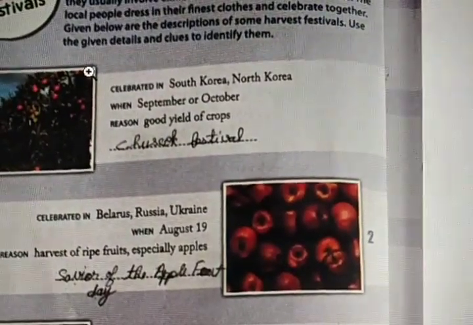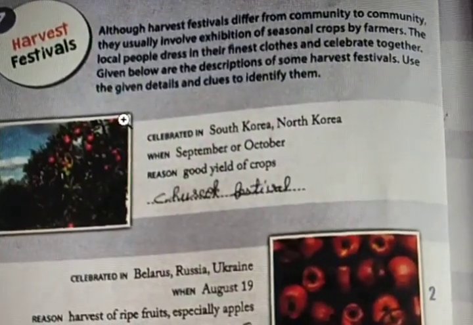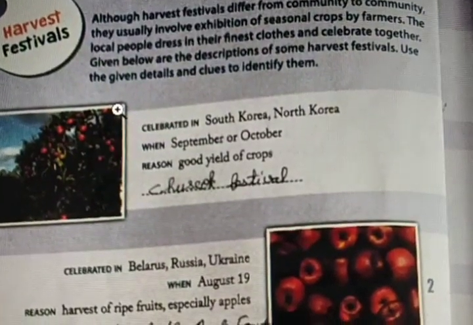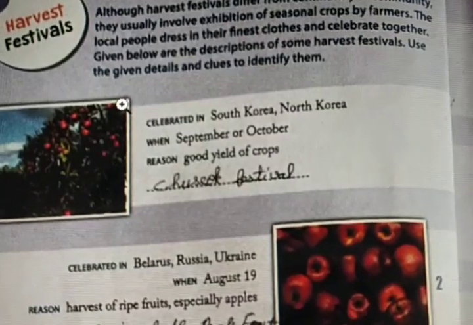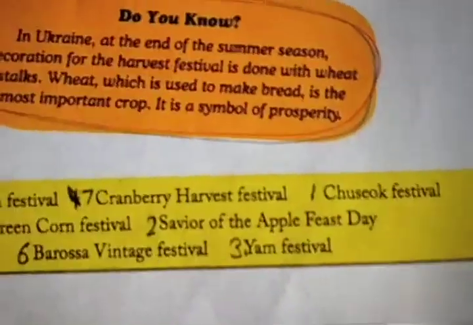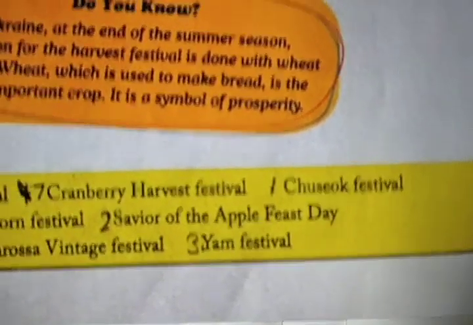Write everything clearly, students, because you have to take a snap and send to me. First one. Celebrated in South Korea and North Korea. When is it celebrated? September or October. Reason why it is celebrated? Good yield of crops. What is the festival name? We will refer in the answers. First one you see: Chuseok festival. Mark it down. Next question.